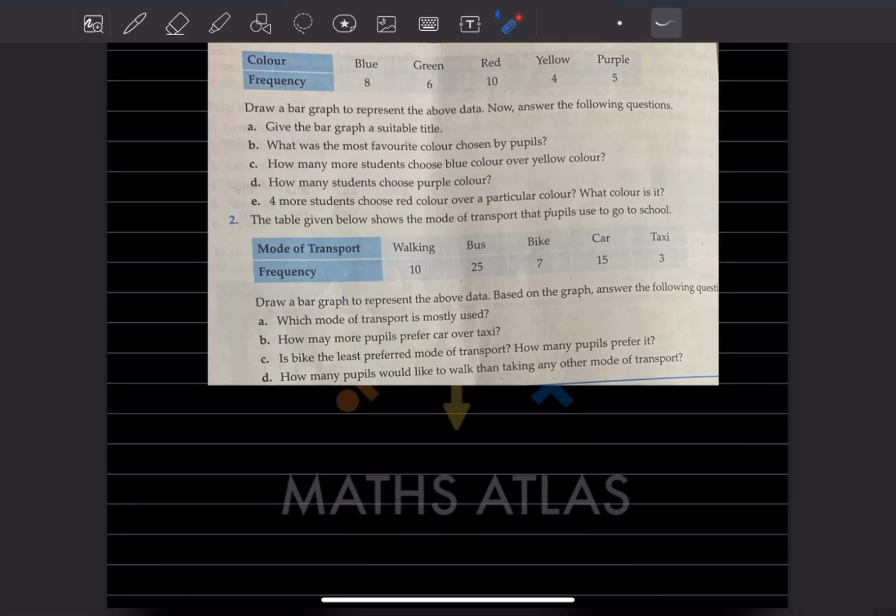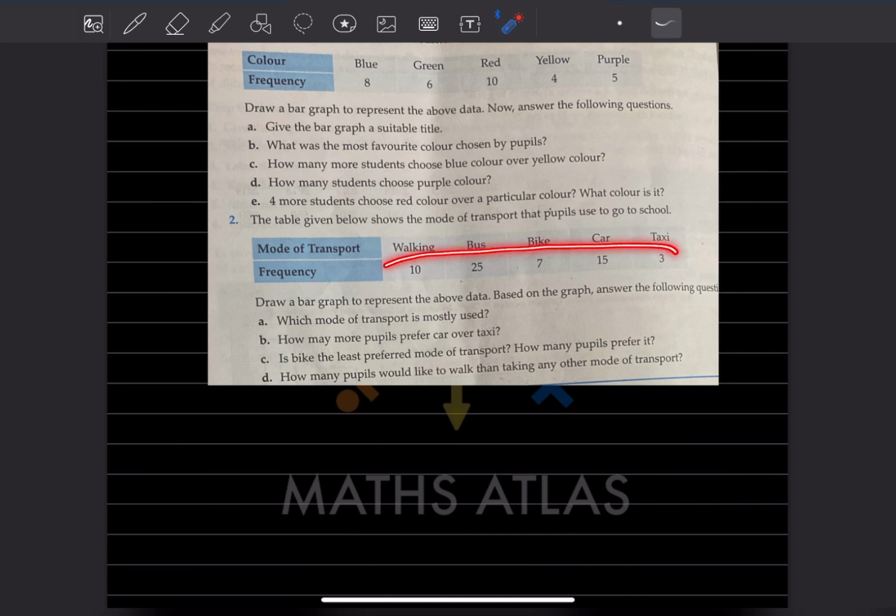This is the table given: mode of transport that people use to go to school. This is the mode of transport and this is the frequency. You have to draw a bar graph to represent the data. Based on the graph, you have to answer the questions. Now let us draw the bar graph here.